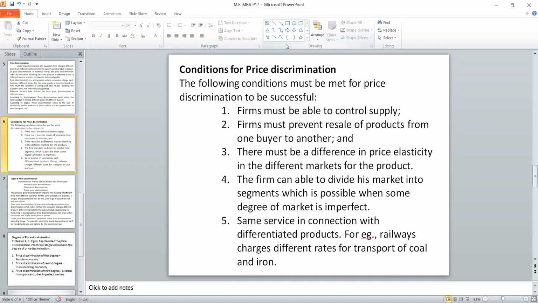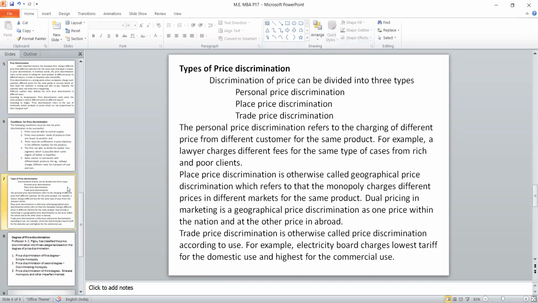price discrimination. Then what are the types of discrimination? There are three: personal discrimination, place discrimination, and trade discrimination. What I said in the example with Imtaz Khan, Madhumita and Pavitra is called personal discrimination, because Das is new to me, Madhumita is my sister-in-law's name and Pavitra is a well student. This is my personal view, so it is a personal discrimination.